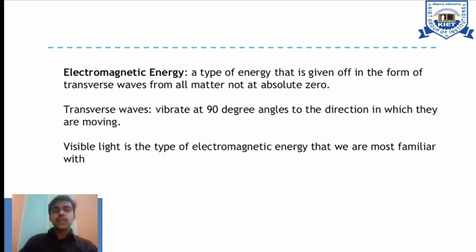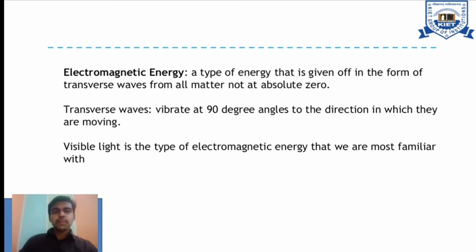This is what we have to keep in mind carefully whenever we are doing an analytical overview of electromagnetic energy: the type of energy that is given off in the form of transverse waves from all matter not at absolute zero. This is point number one.